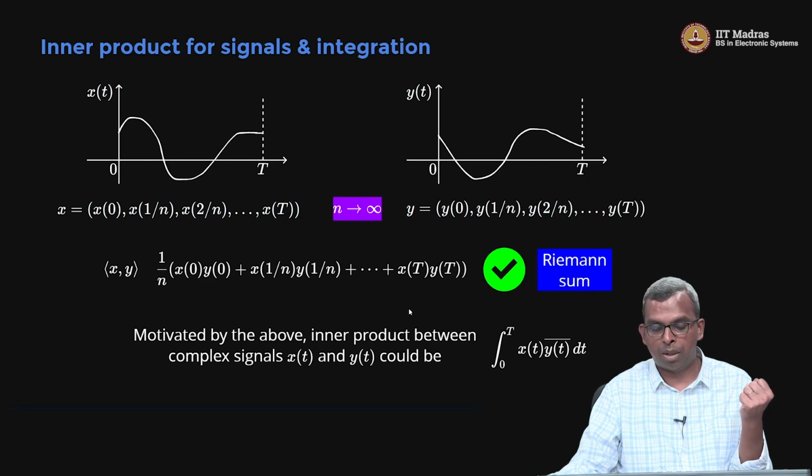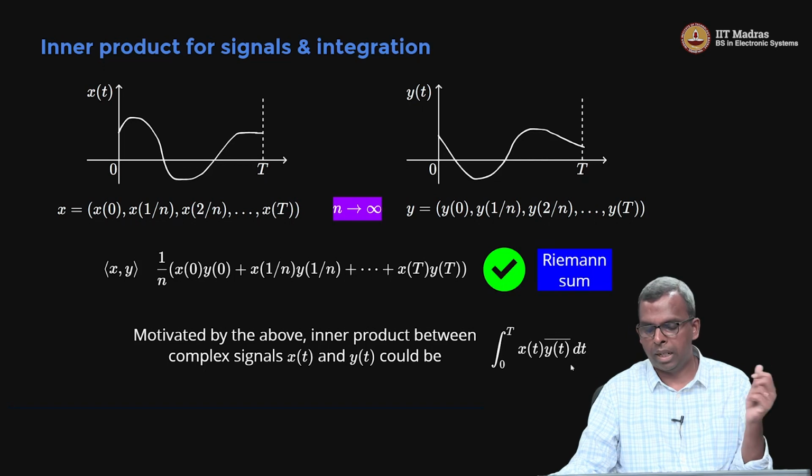Okay, so this Riemann sum is going to go towards the integral from 0 to T of x of t y of t bar dt. So this will have a real part and an imaginary part. You integrate the real part and the imaginary part separately, and you will get the integration.